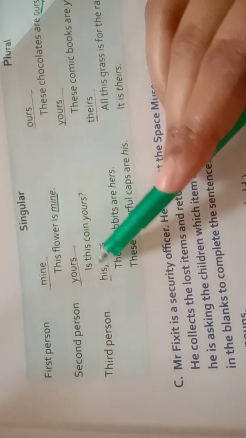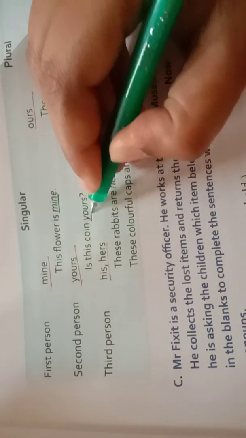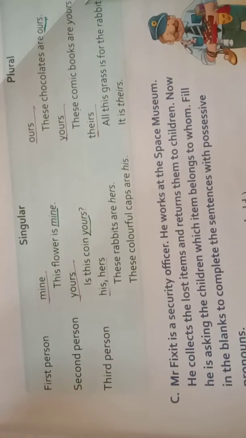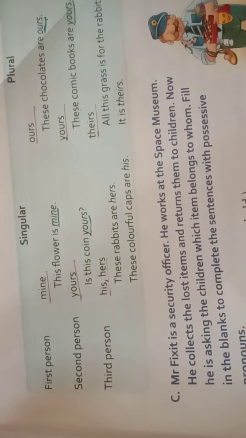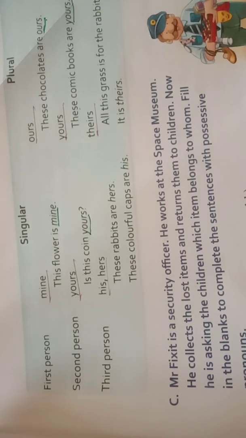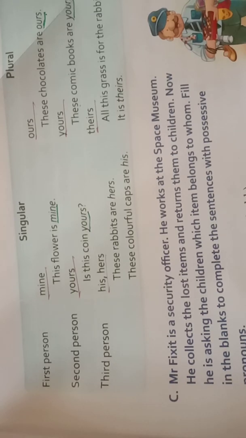For example: is this coin yours? Here yours is the possessive pronoun. And: these comic books are yours. Here yours is also a possessive pronoun, and here yours is plural. We use yours for both plural and singular.